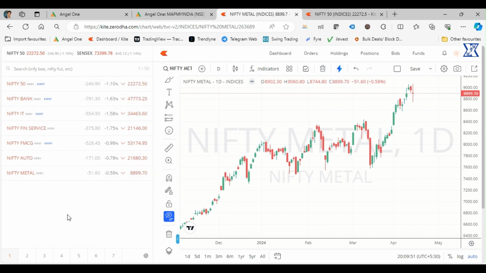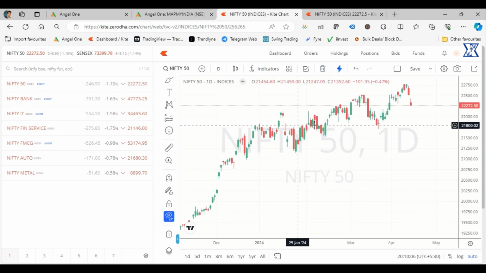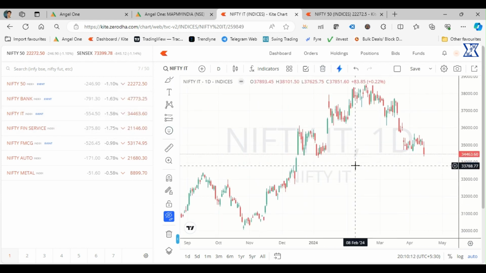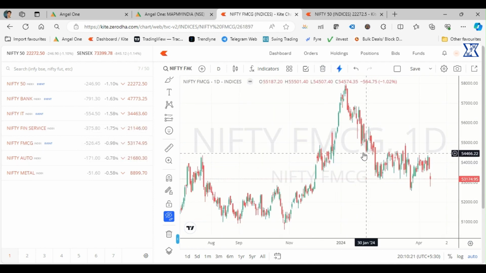So all the indices were negative. The highest was the fin services. It was beaten more today. FMCG was fine. Auto again. The main thing that happened today is that every index was kept down. I see a lot of problems with Nifty IT, and then I think FMCG also. Both are in bad shape.